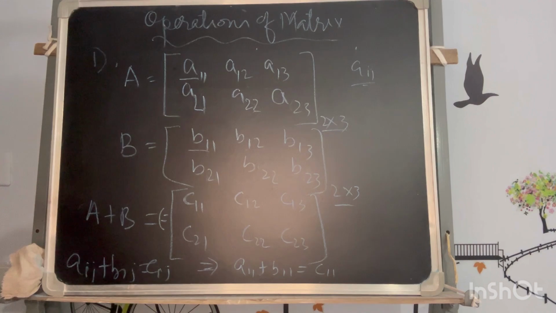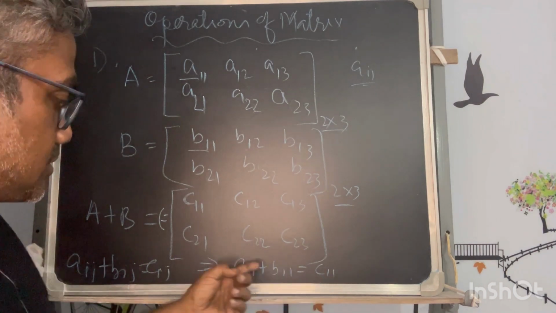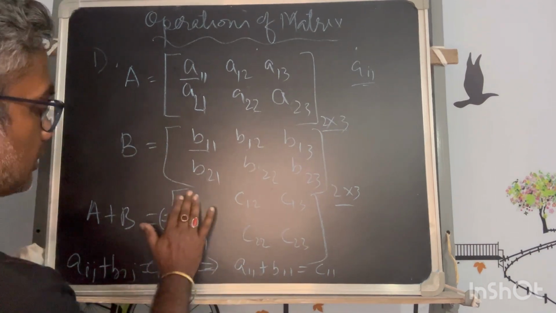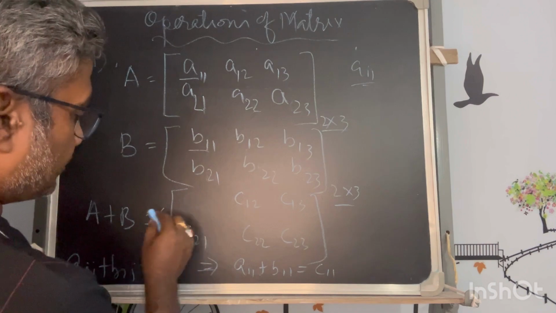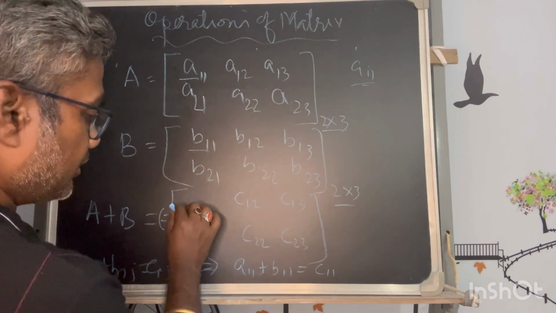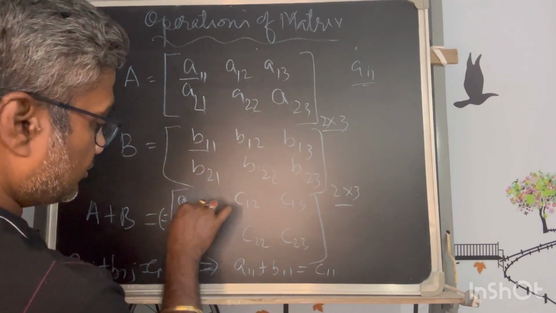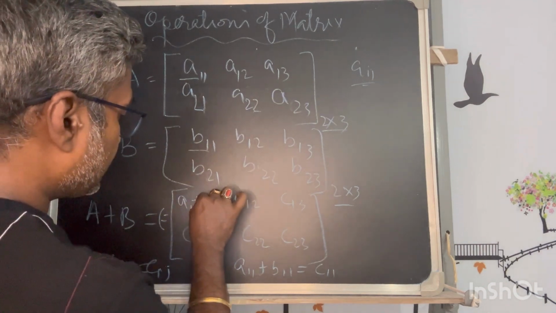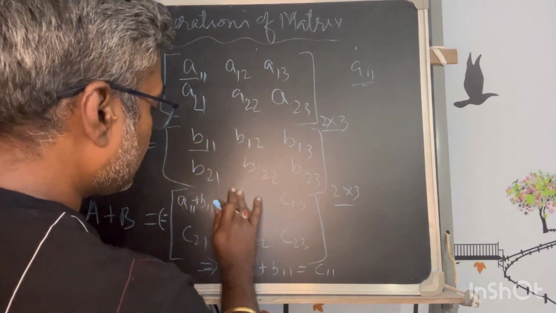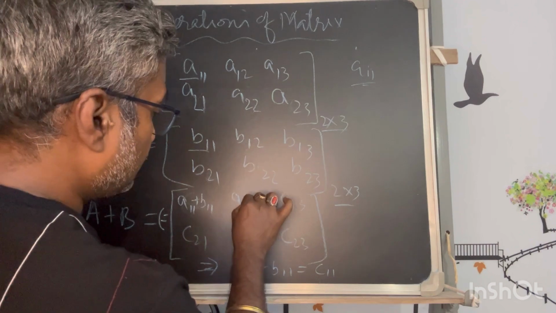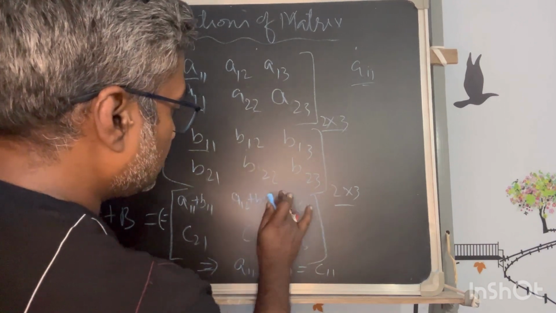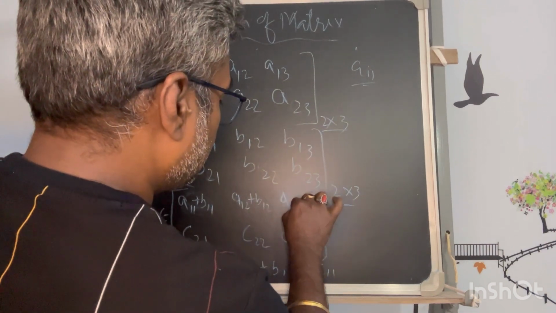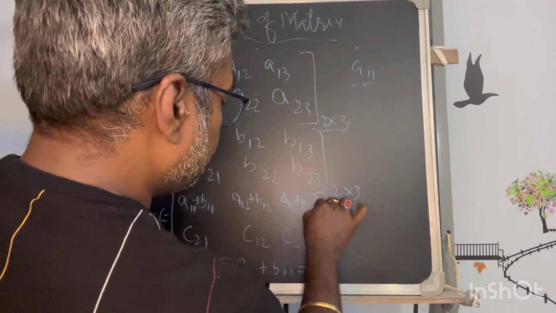Okay, so now I can replace all these values. So what would be the ultimate picture of the resultant matrix? That has to be A12 plus B12, and this is A13 plus B13.